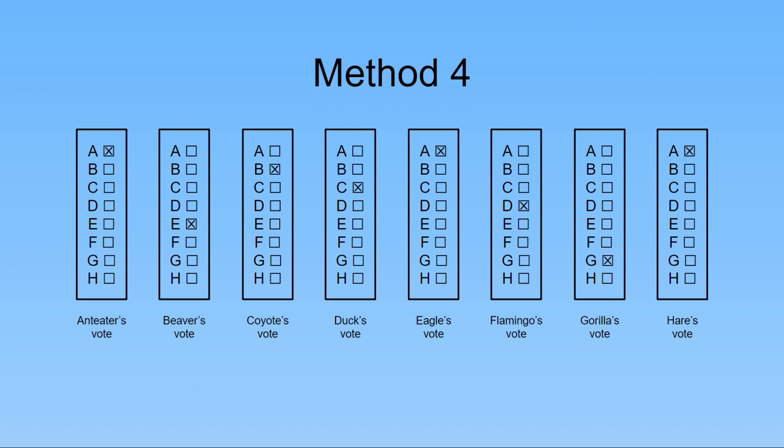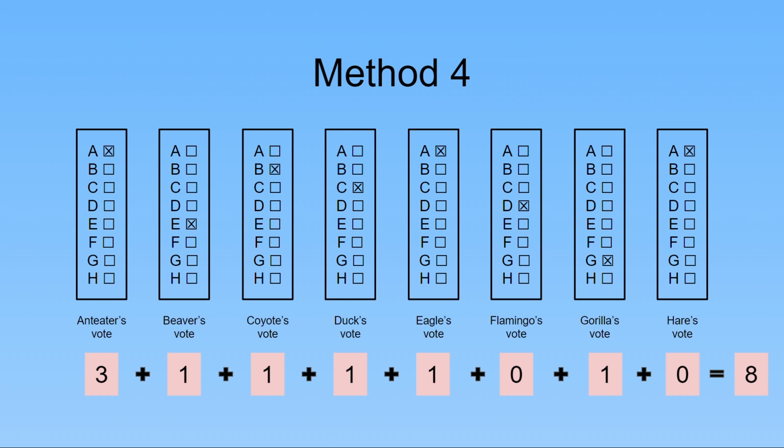Here is an example of one way the vote can turn out. And here are the results. The anteater wins with 3 votes. The beaver, coyote, duck, eagle, and gorilla all have 1 vote, and the flamingo and the hare have 0 votes. Note that the total vote count is 8. Every animal votes for 1 animal, so the sum must be 8.